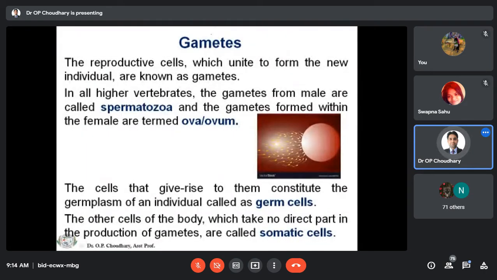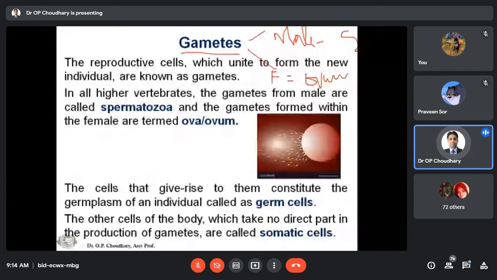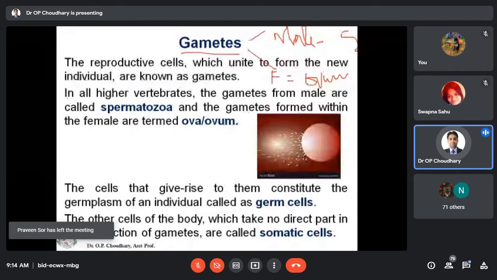Then what are the gametes? In developmental anatomy, there are 2 types of gametes. One is called the male gamete, and this male gamete is the spermatozoa. The other is the female gamete, called the ovum. These 2 are required for sexual reproduction, not in asexual reproduction. I already told you, in asexual reproduction, the ovum will transform into a new individual without being fertilized. That condition is called parthenogenesis.